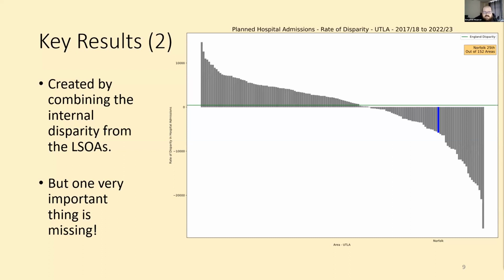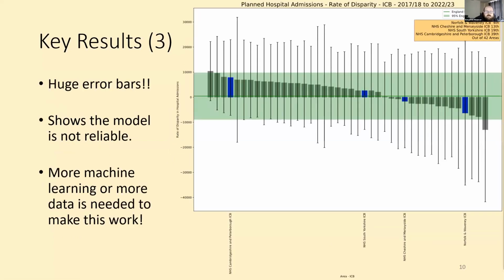But this is very misleading. There is something highly instructive missing from all the rank charts shown so far. Huge error bars, absolutely massive. Using the nature of the model pipeline, we're able to create confidence intervals for each prediction the model makes. As you can see, these are huge and absolutely wholly invalidate any ranking we should do, as the confidence intervals are so large that you could order any of the areas in any way possible. The upshot is the model we created could not be used. More refinement is needed, either a more complex model, but more likely more data.